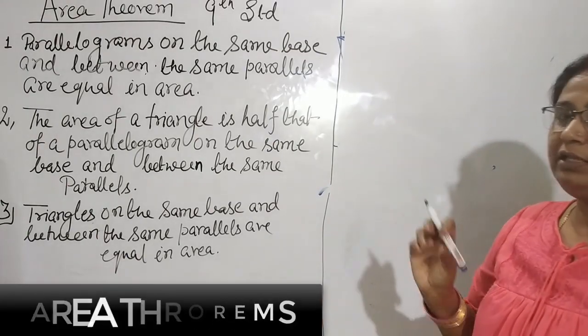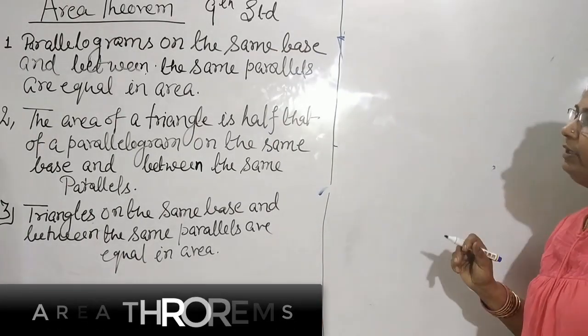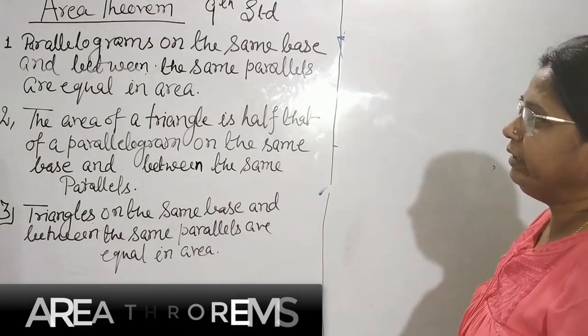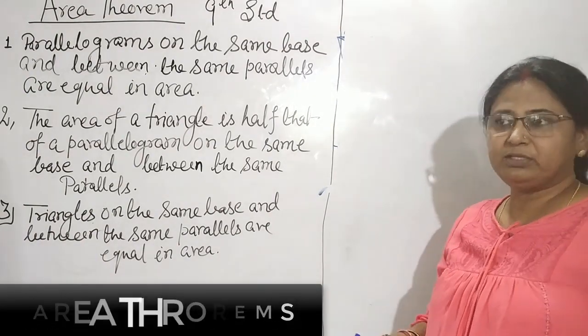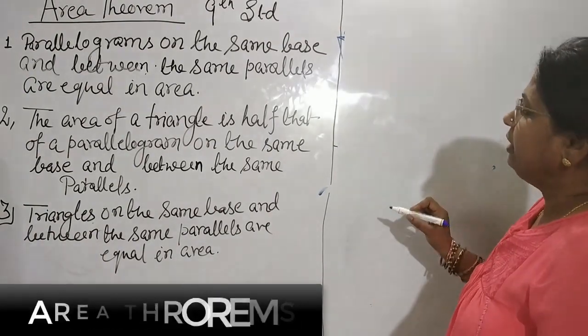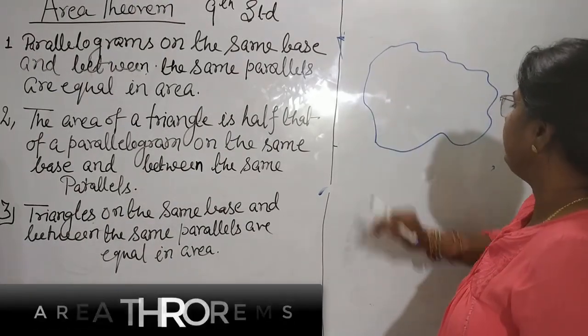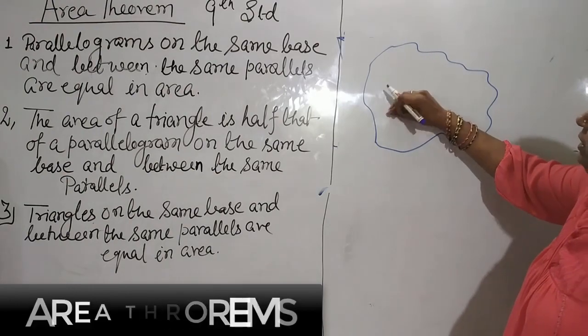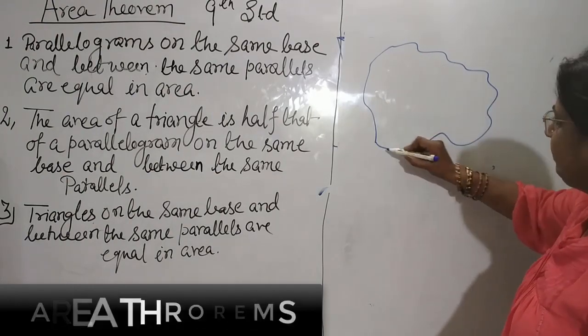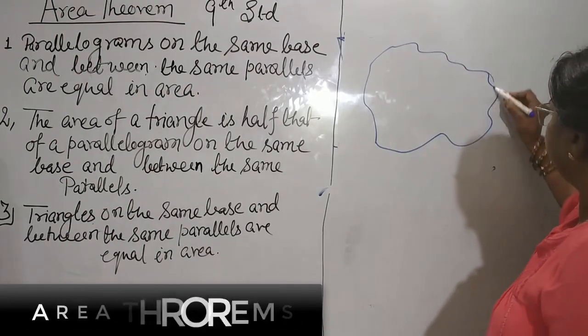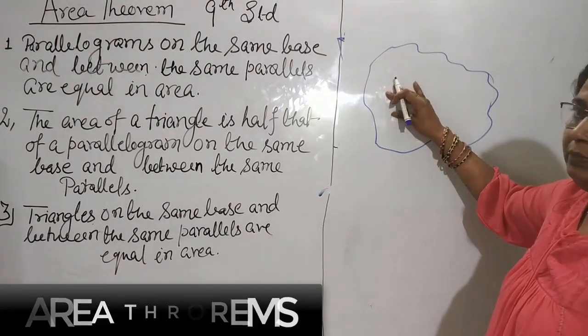First is area. This very small topic, area, is required everywhere in mensuration and geometry. The area bounded by any plane figure is called area. This portion which is bounded by this plane figure, that is called area.